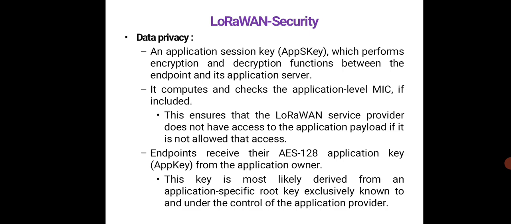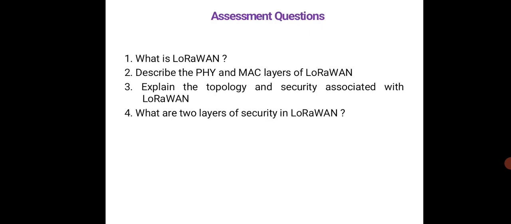Here the endpoints receive this key from the application owner. This key is most likely derived from an application specific root key exclusively known to and under the control of the application provider. So that's how LoRaWAN security is maintained.